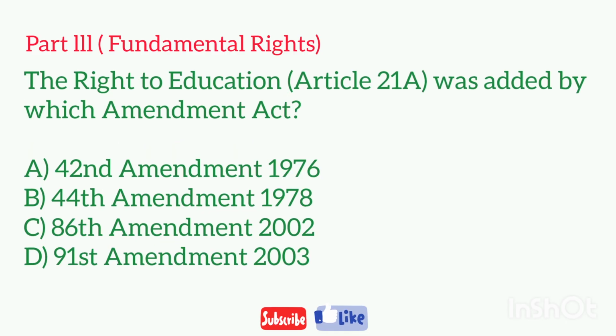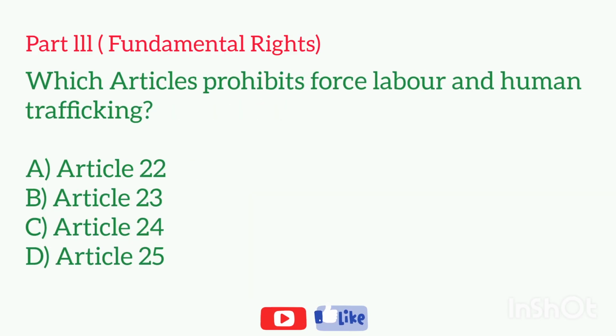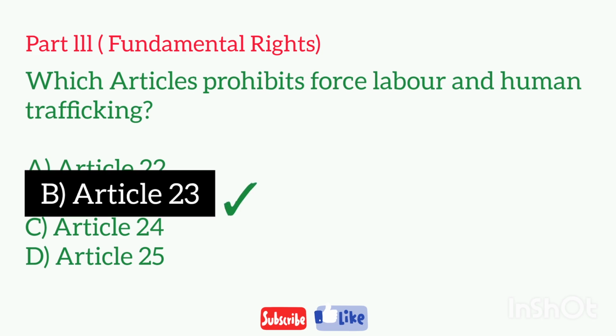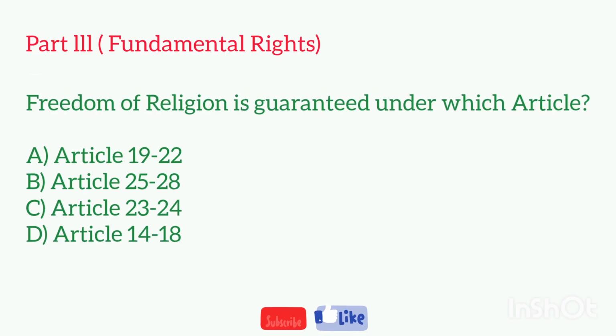The right to education. Article 21A was added by which Amendment Act? Which article prohibits forced labor and human trafficking? Employment of children under 14 years in factories is prohibited under. Freedom of religion is granted under which article?